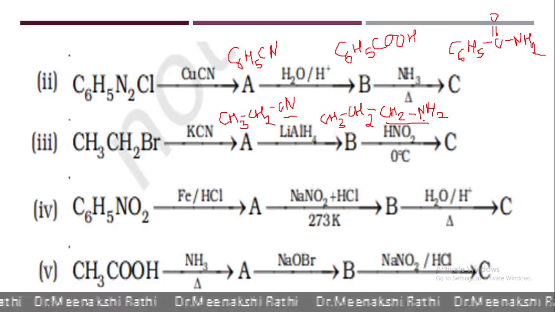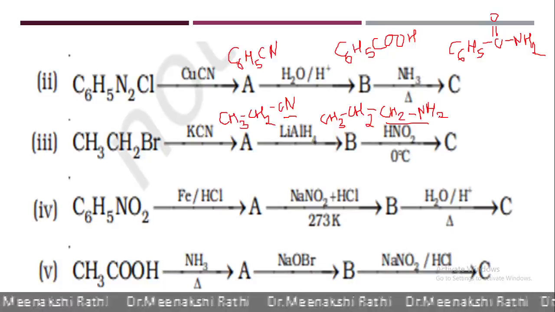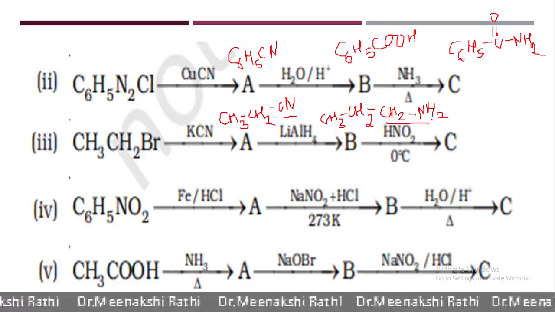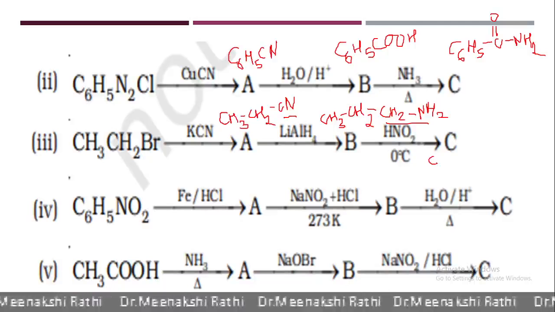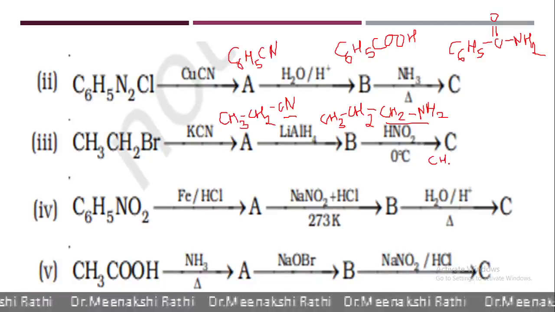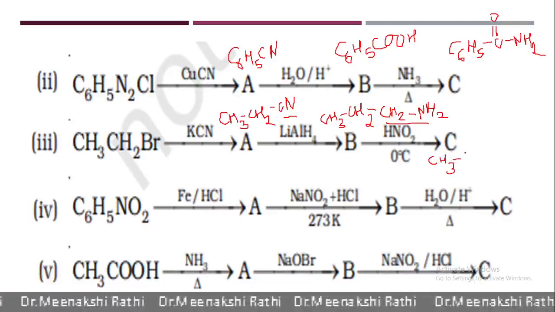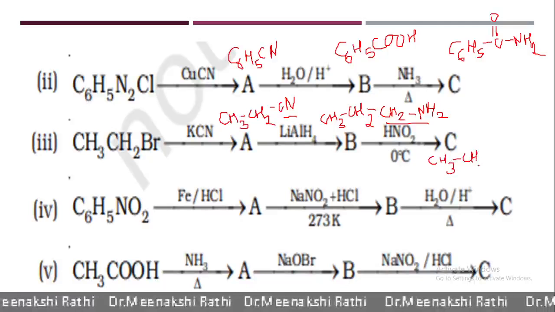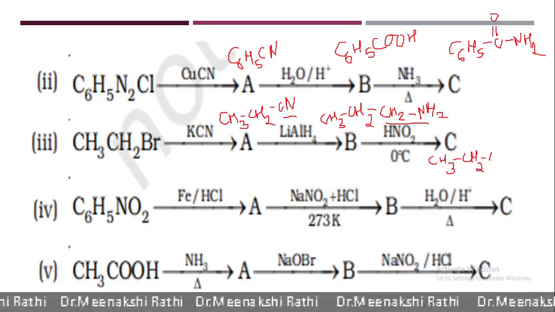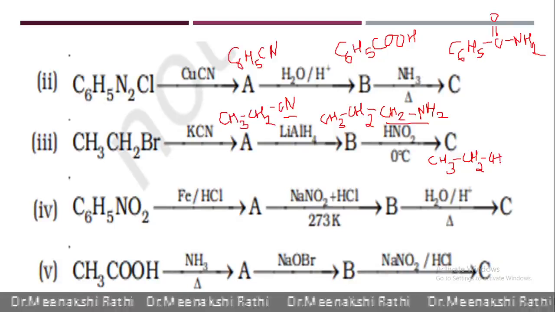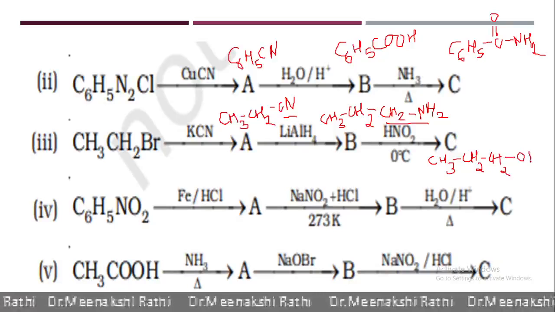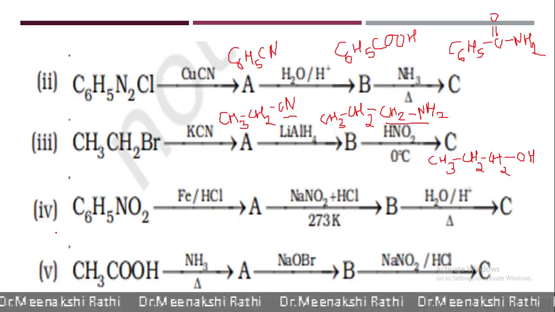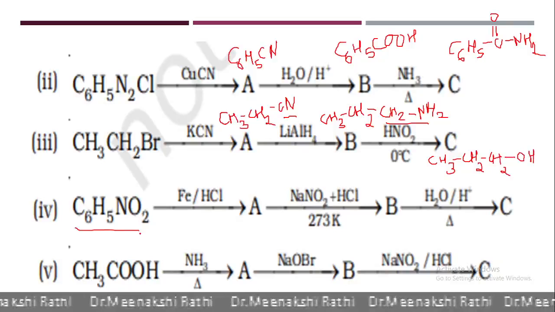Now this propylamine, it's an aliphatic primary amine. Aliphatic primary amine on reaction with nitrous acid gives alcohol. What will we get here? CH3, CH2, CH2, and in place of NH2 we will get OH here. Alcohol is formed.